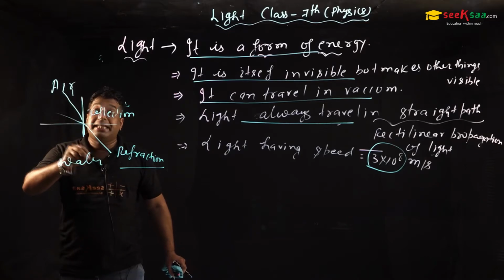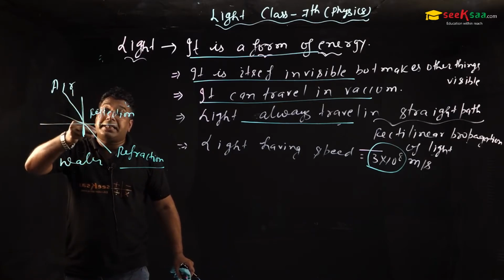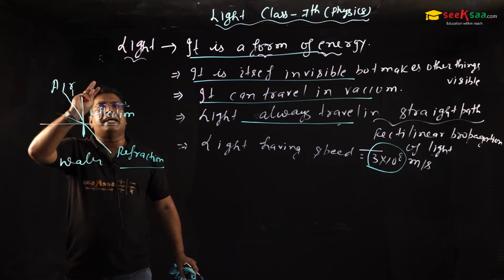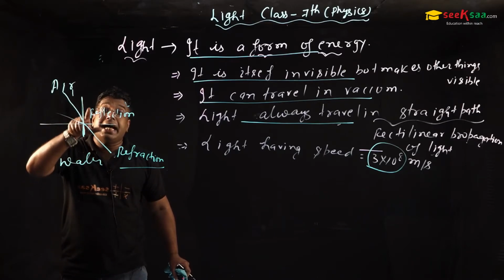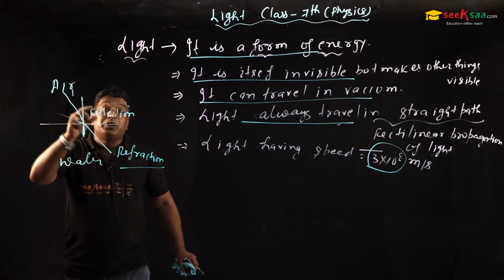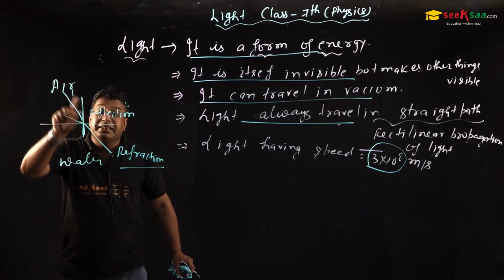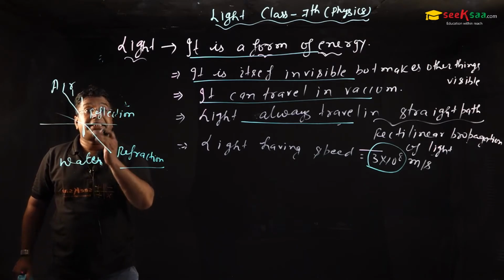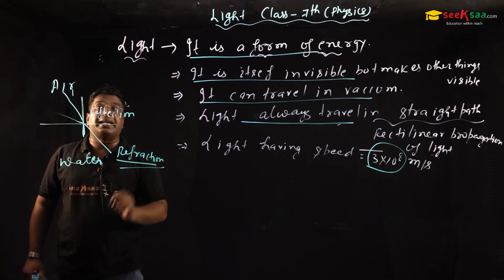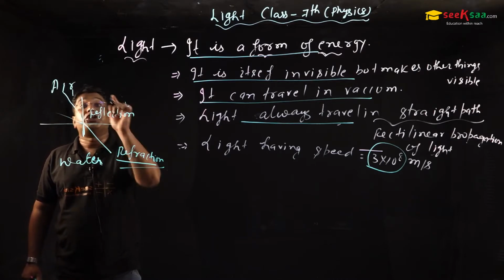I mean to say that sir, if light enters in air and bounces back in the air, then it is called reflection. But if light enters in air and goes to water, the first medium is air, the second medium is water. So sir, here the medium gets changed. So it is called refraction. If the medium doesn't change, it is called reflection.